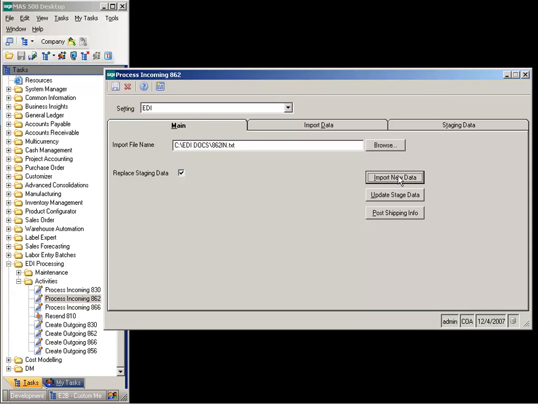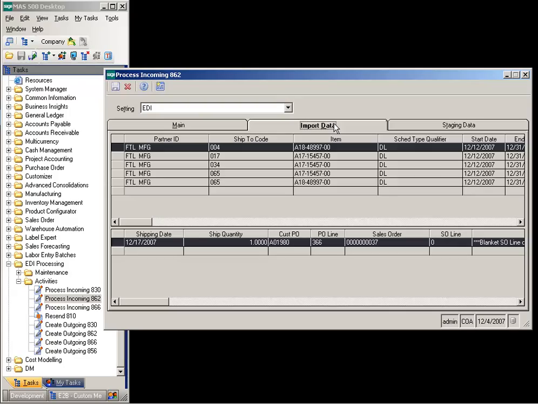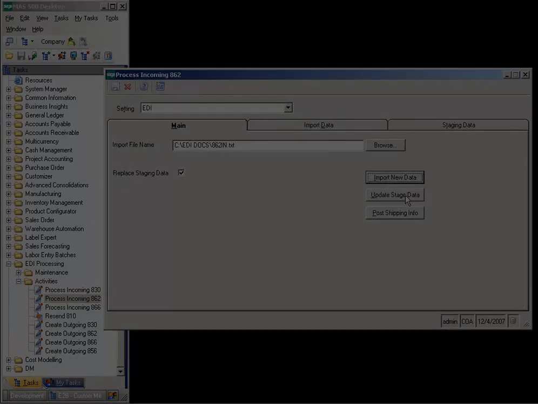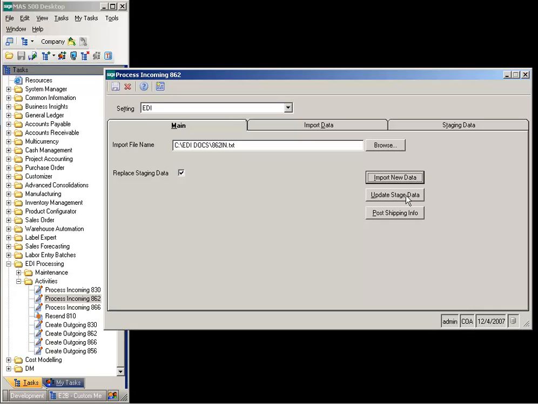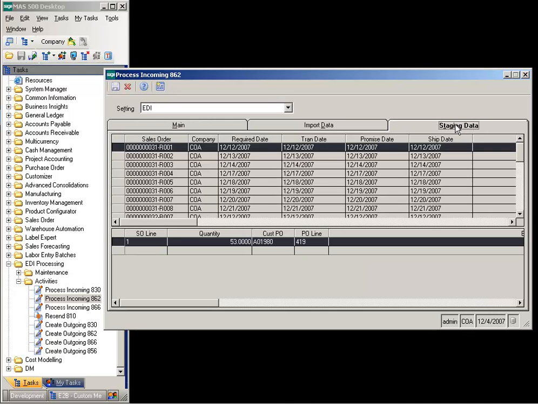Select Import New Data to import the data into the EDI processor. Select the Import Data tab to review the data. Select the Update Stage Data button to stage the data for import into MAS 500's Sales Order module. Select the Staging Data tab to review the import data for issues or errors prior to updating the data.